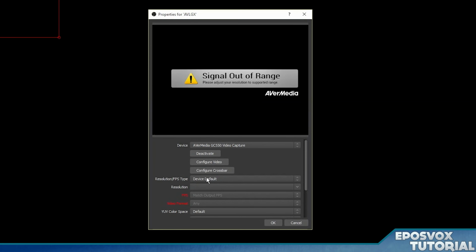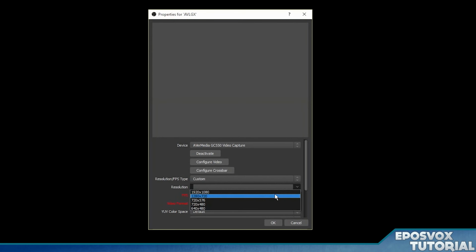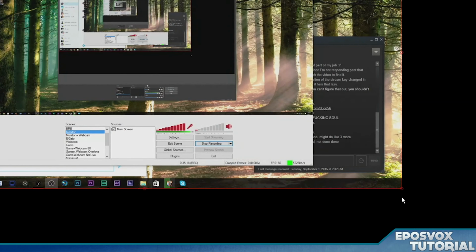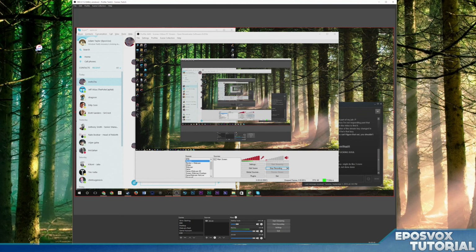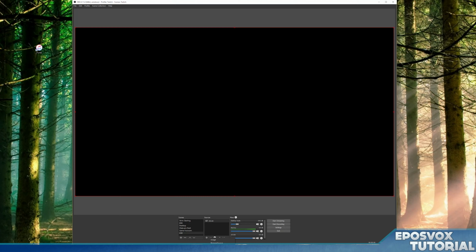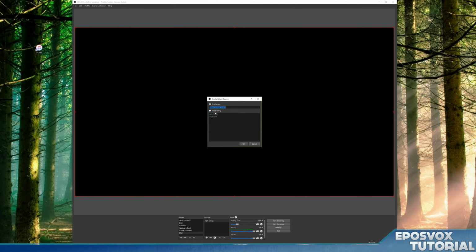Now by default, since it says it's using the device default resolution, it's like, whoa, what up? You don't got anything going through it. But I have another monitor I'm looking at here running through it. So I'm going to go to Custom Resolution, set it to 1080p, and click OK. And there we go. It has my other monitor here, and you can see my OBS preview. And then any other time you want to add that source, go to Add, Video Capture, and then you can add existing and add that.